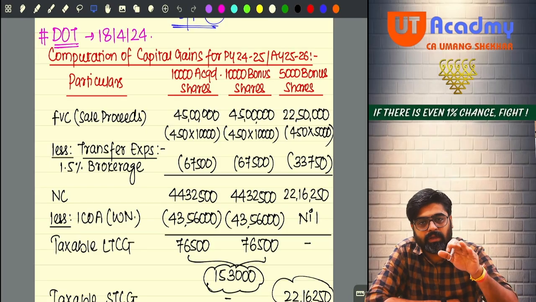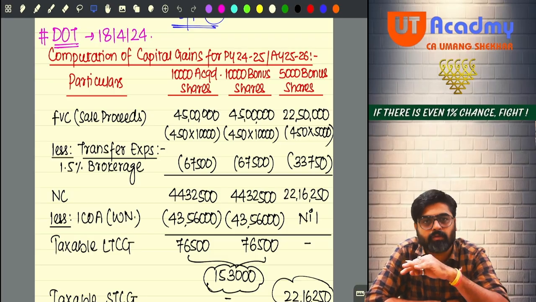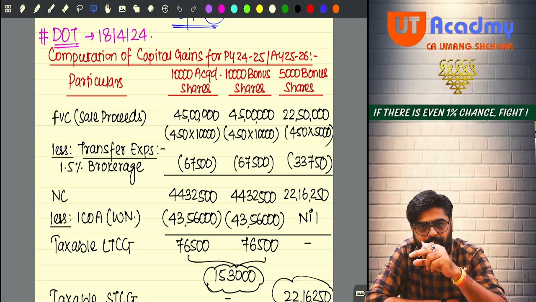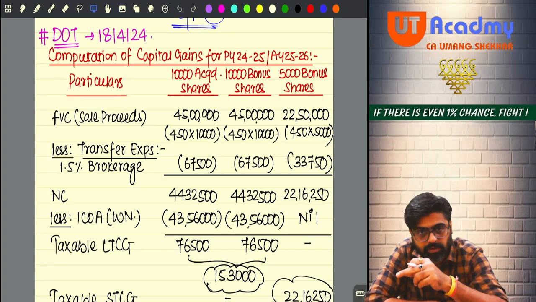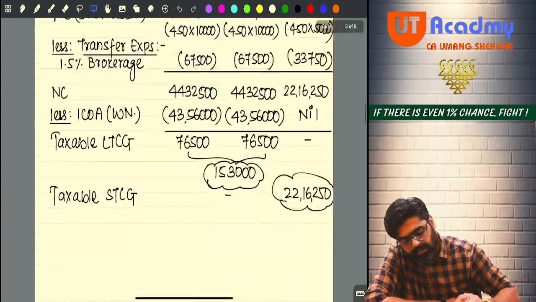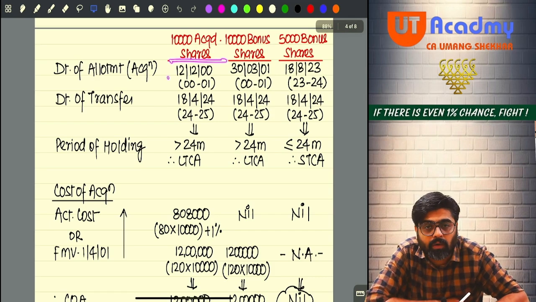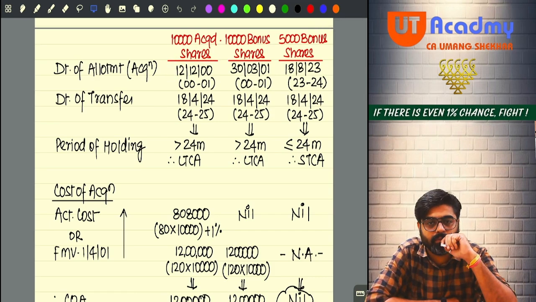See, in all these three cases now, we have three lots. All the three lots are acquired at different time, at different cost. So their period of holding will be different.